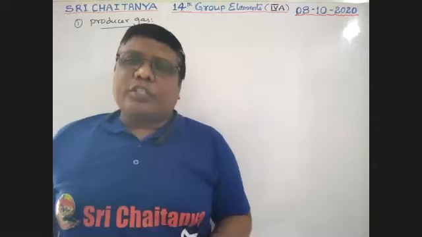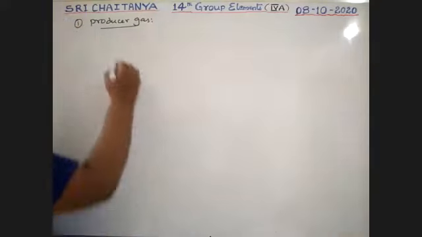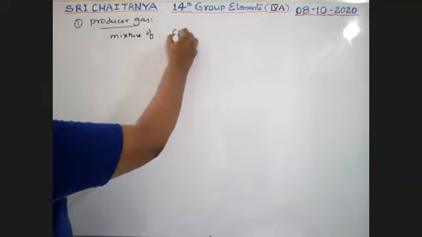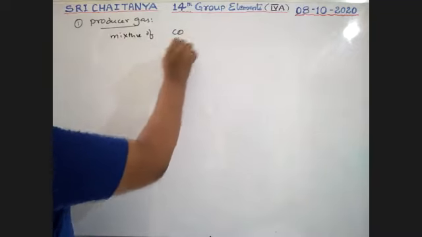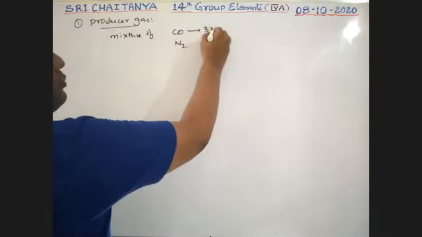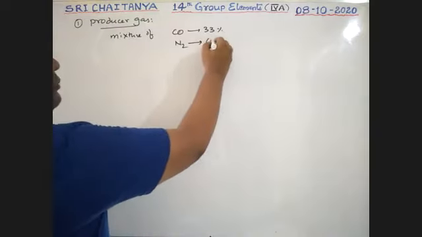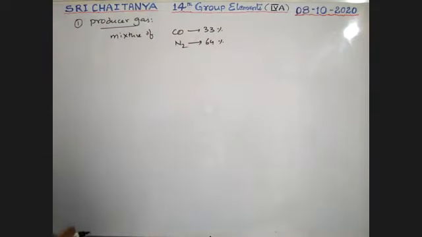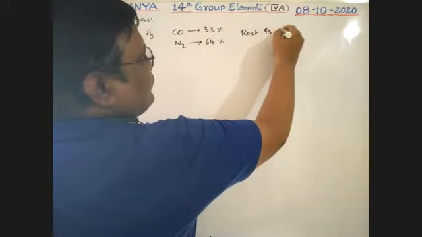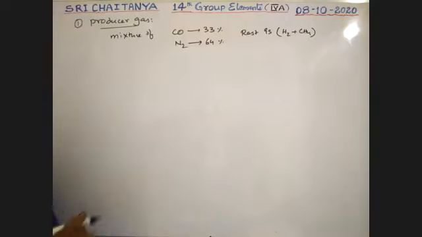What is this producer gas? It is a combination of carbon monoxide and nitrogen. So it is a mixture of carbon monoxide and nitrogen. Carbon monoxide is 33%, nitrogen is 64%. The rest is H2 and CO2.